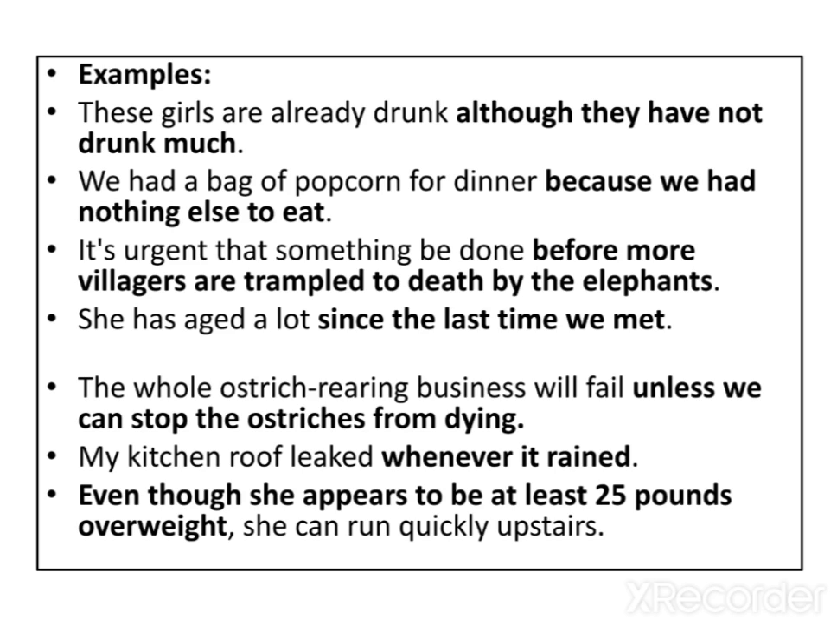I will read for you. These girls are already drunk, although they have not drunk much. So you can read them one by one. I will elaborate these examples. As can be seen, the above subordinate clauses are introduced by subordinating conjunctions: although, because, before, since, unless, and whenever. A subordinating conjunction can come at the beginning of a sentence and in more than one word, as shown in the last example. You can see the last example.